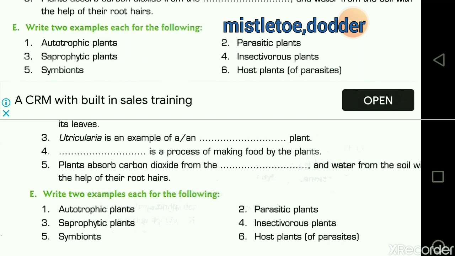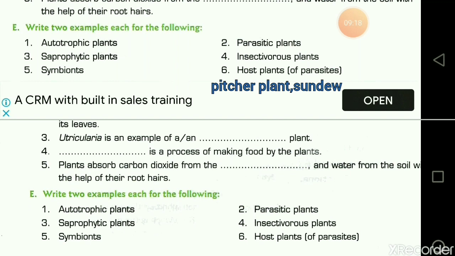Insectivorous plants: bladderwort, Venus flytrap, any name you can write. Host plants of parasites. So now, what are the host plants of the parasites? Like dodder and mistletoe again. These are the host plants for the parasites.